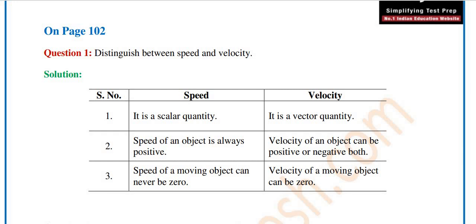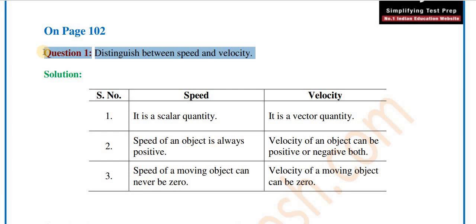The first question: distinguish between speed and velocity. As I explained in the explanatory part, speed depends on the distance, whereas velocity depends on the displacement. If you are talking about the formula, then speed is equal to distance divided by time, whereas velocity is equal to displacement divided by time.